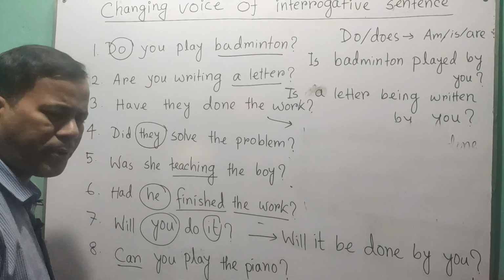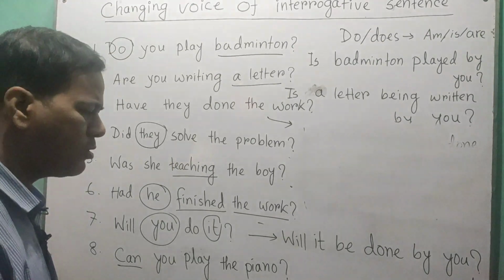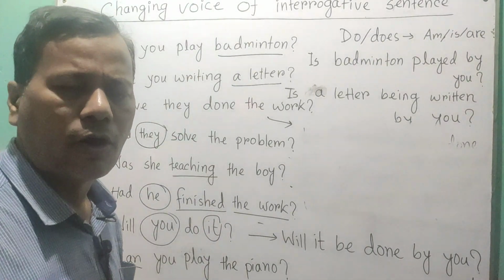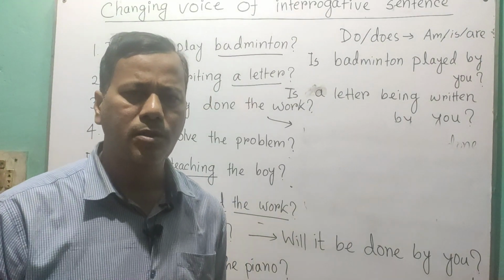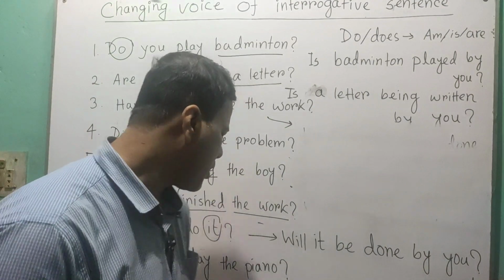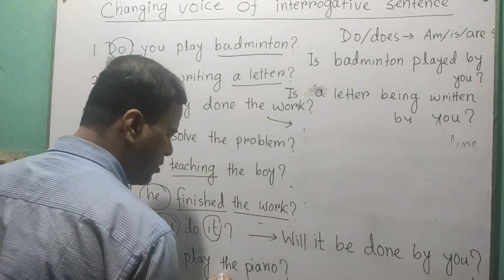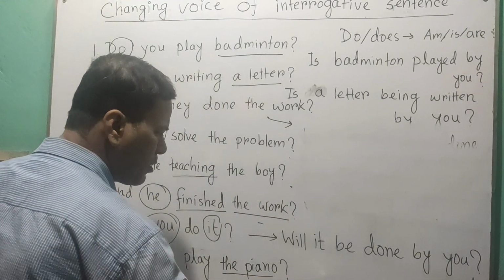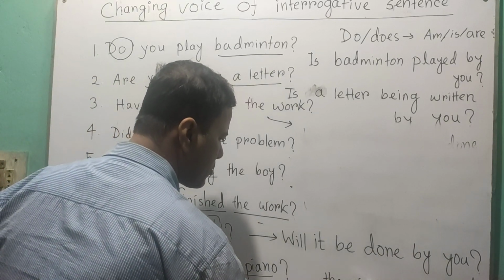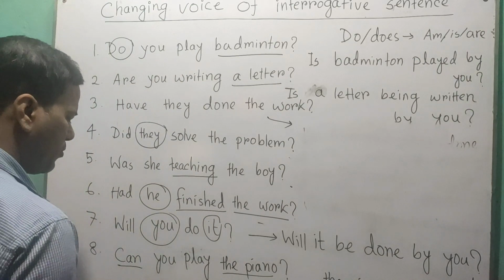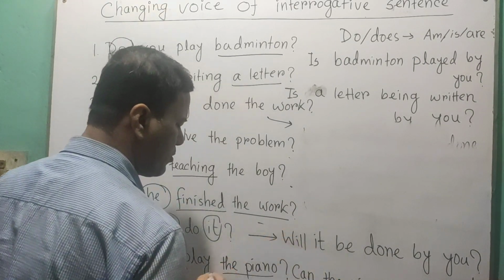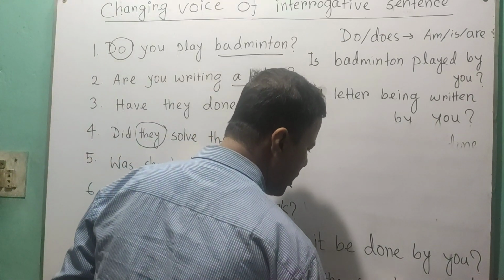Can you play the piano? Okay, it starts with a modal. So for a modal, we have to use the modal auxiliary first, and then subject, and then be, and then the third form of verb, and then others. Okay, so let's start. Object, the piano. The piano. Okay, the piano, and we have to use the modal here. Can the piano, and then we have to use be.